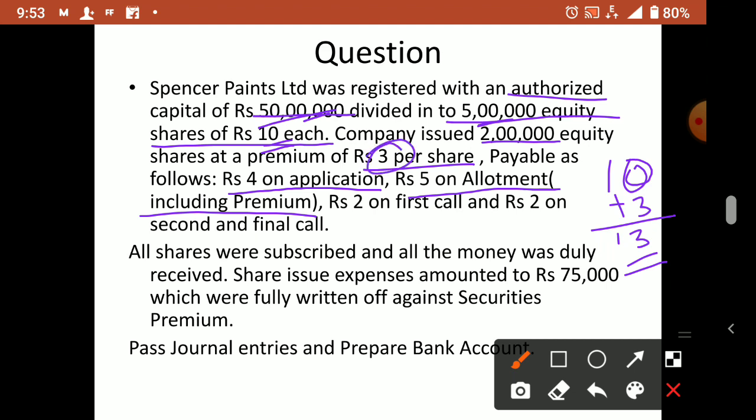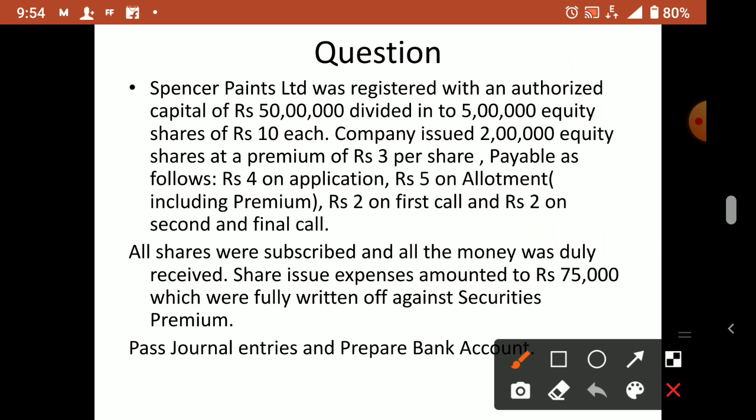Premium how much? 3. So inside this 5, premium is also included. Means we can split it. Premium is 3, then allotment will be how much? 2, so it is equal to 5. Understood? So what we can say is application money is 4, allotment is 2 only. Allotment 2 plus premium 3 is equal to 5. Then rupees 2 on first call. First call 2, second call also 2.